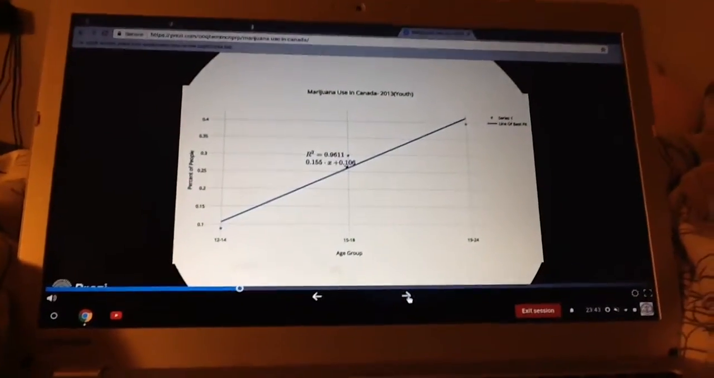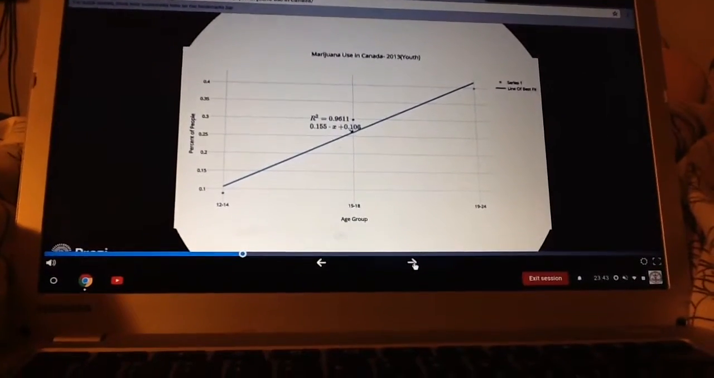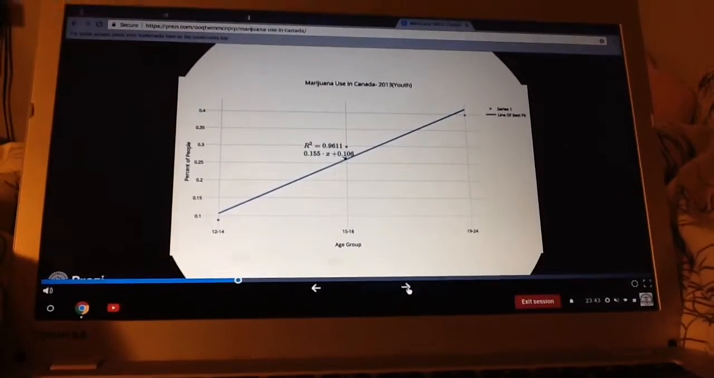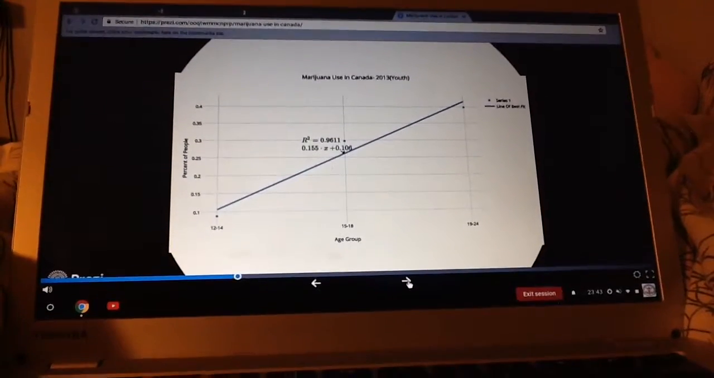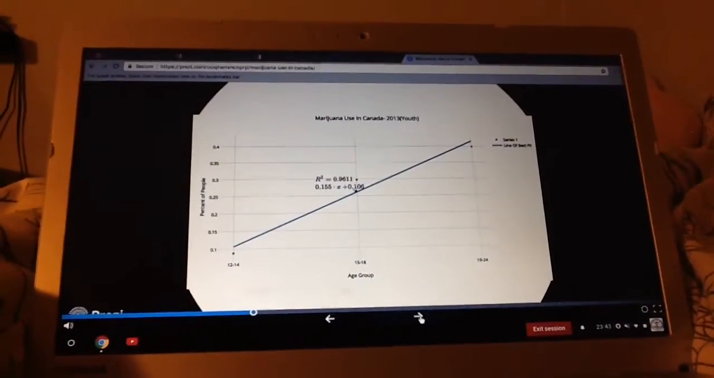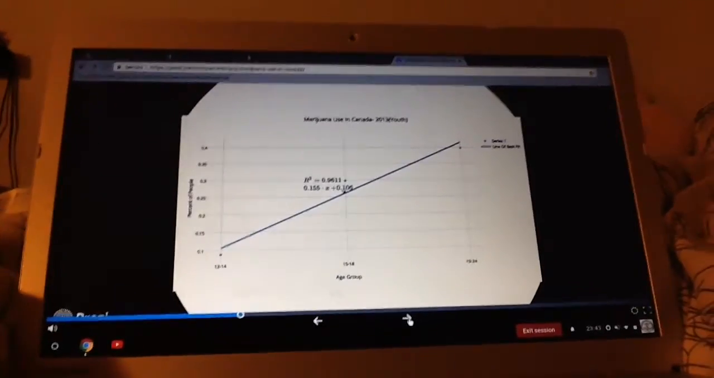As you can see, when I get rid of the outlier of the 25 plus category, the line of best fit much better suits the graph. Also, the R-square value is much closer to 1. I believe that this happens because the 25 plus category is the more settled down category.